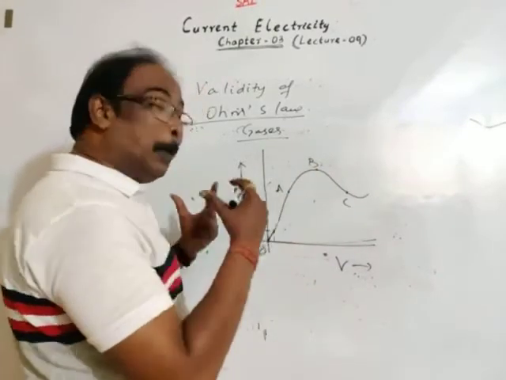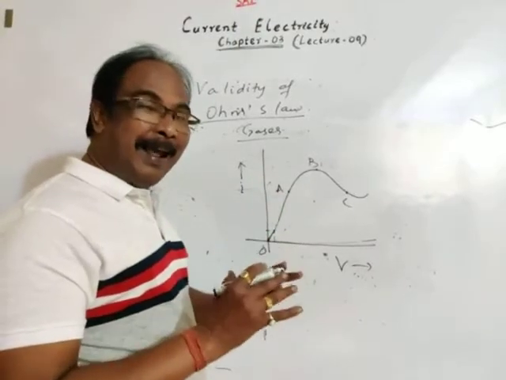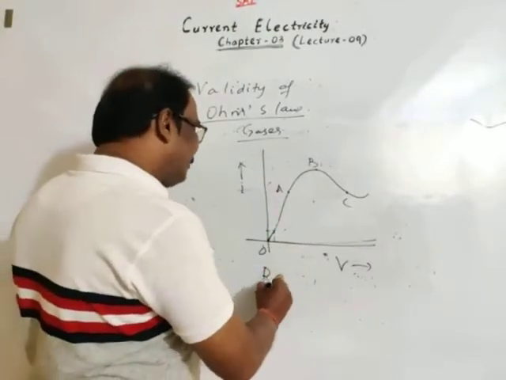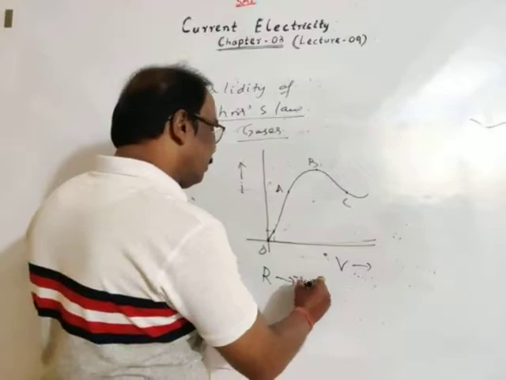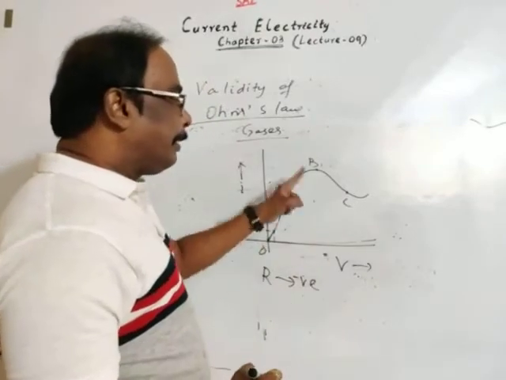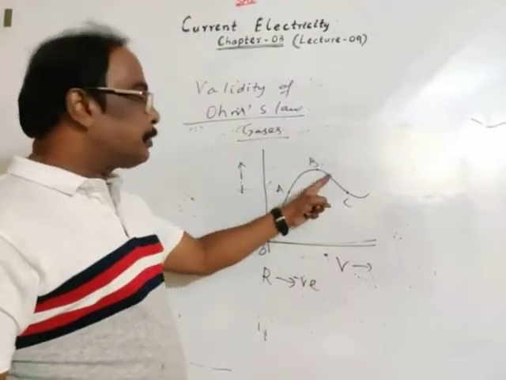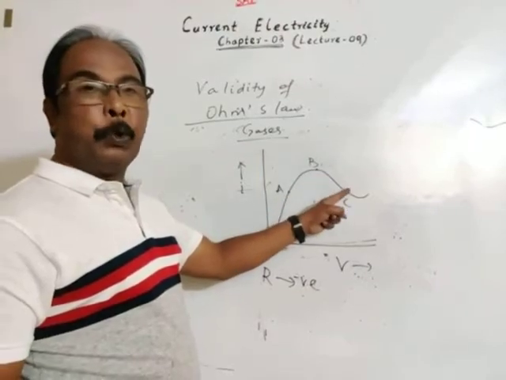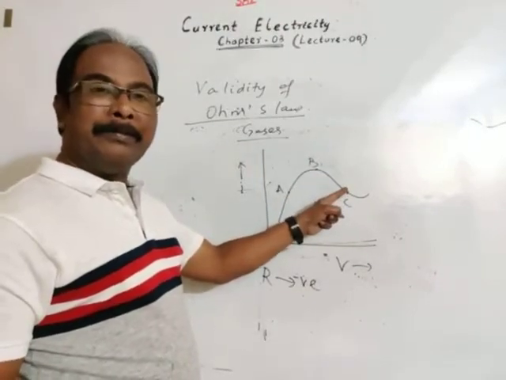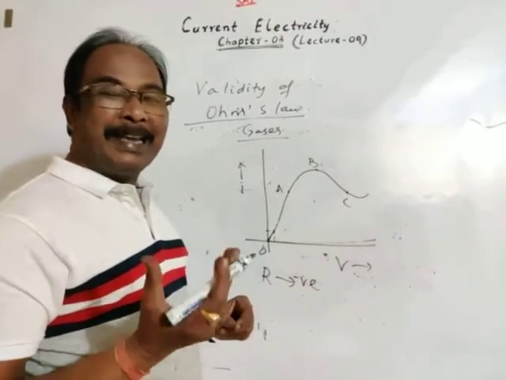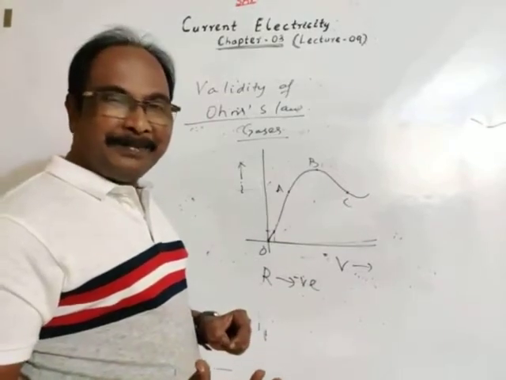If the slope is negative, tan theta is negative, then resistance is negative. Resistance is negative in the case of gases because the slope is negative. So this is the case where resistance is negative.